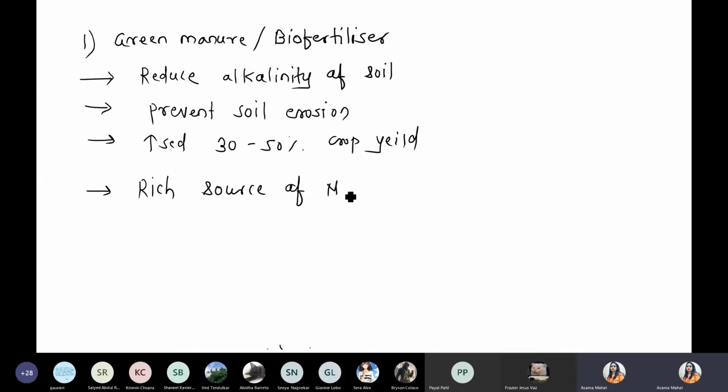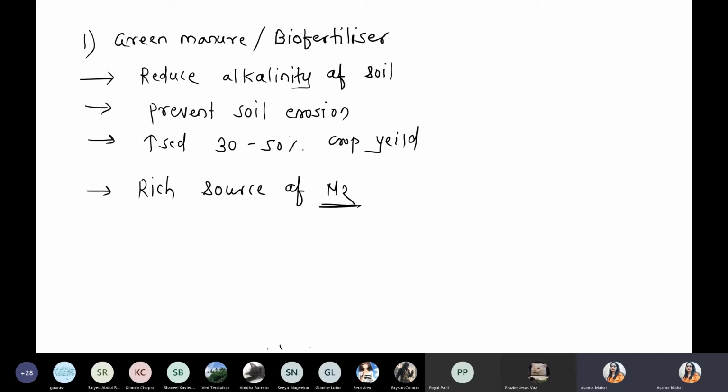You know very well, NPK. Nitrogen is a critical element, right? And nitrogen is required by the plant in the highest amount. So green manure is one type of biofertilizer, where the plant itself acts as a biofertilizer. मतलब क्या होगा, normally that plant gets dry, then undergoes the decomposition process. There is a presence of root nodules, leguminous plants are there, and all these are responsible for the production of the green manure.